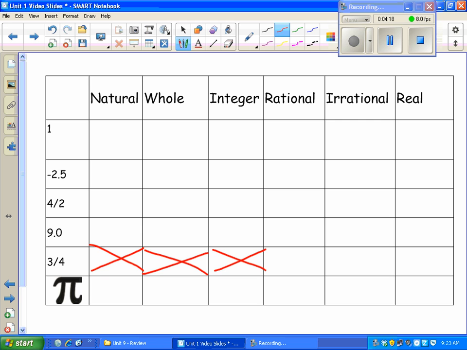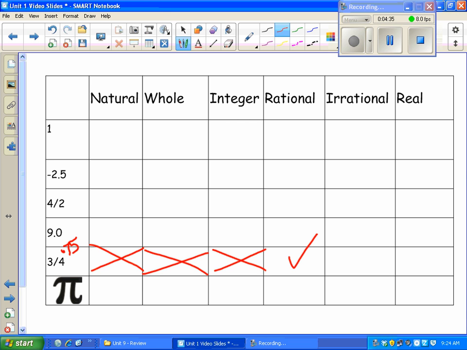No. Is it rational? So I always look at rational and irrational, and I kind of debate. Rational or irrational, which one is it? Well, it's rational. It's not a crazy repeating decimal or fraction. In fact, 3/4 is the same as 0.75. That's not a crazy repeating decimal.